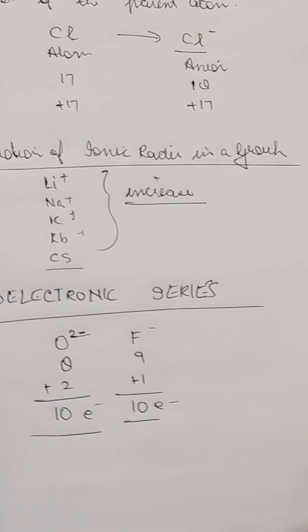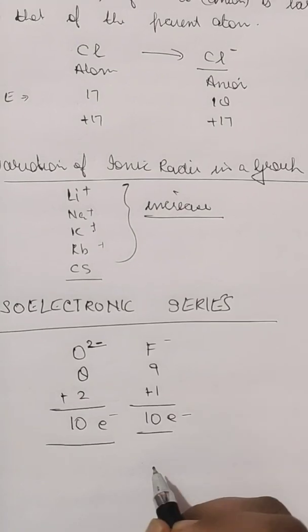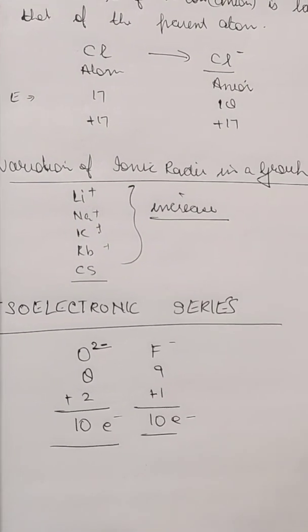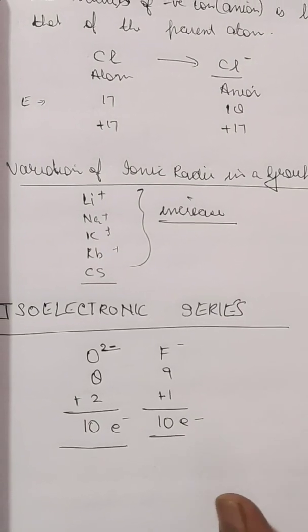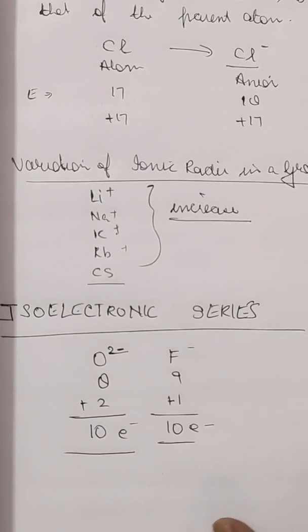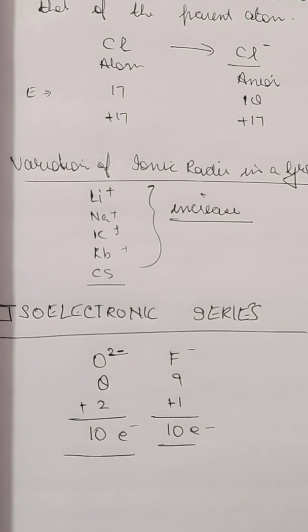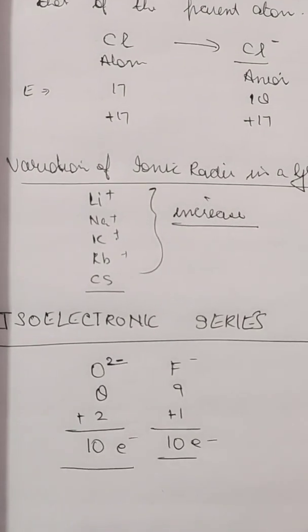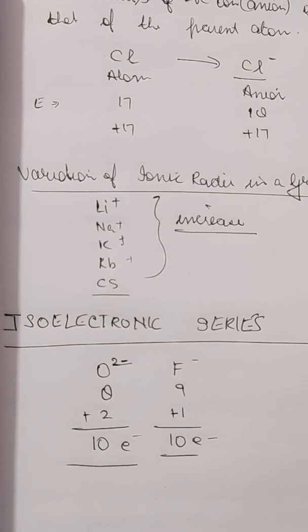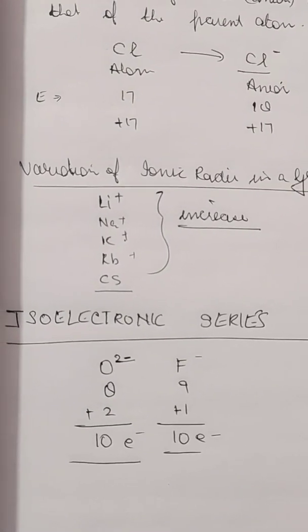So these are called an isoelectronic series, that means ions of different elements that have the same number of electrons but differ in the magnitude of the nuclear charge. As we move from one ion to another, the nuclear charge increases, so the electrons are pulled more and more strongly, and thus the size decreases.